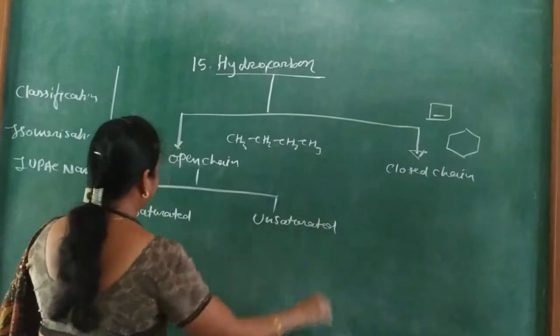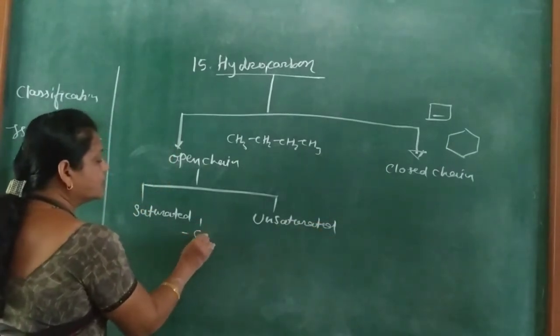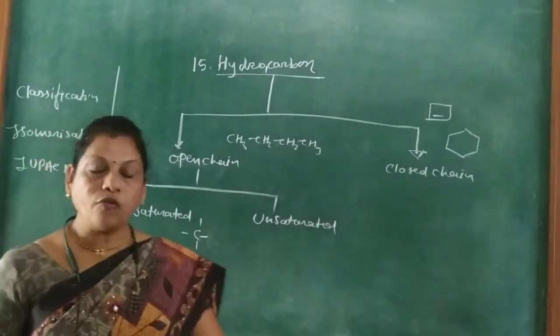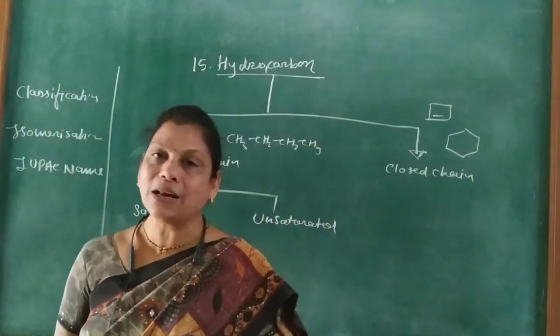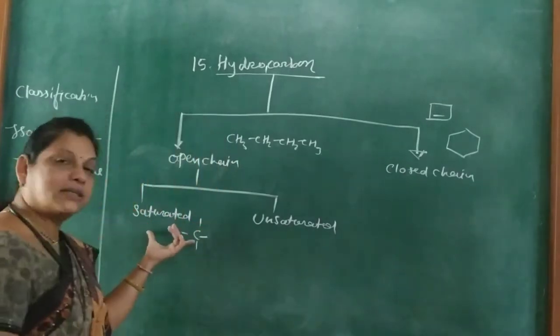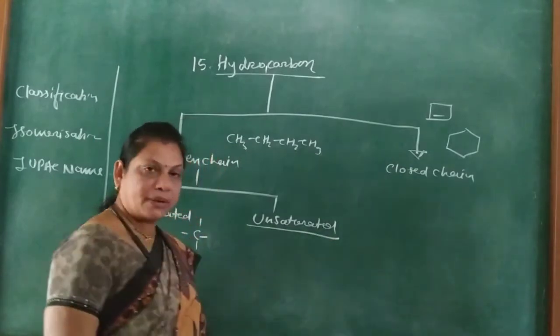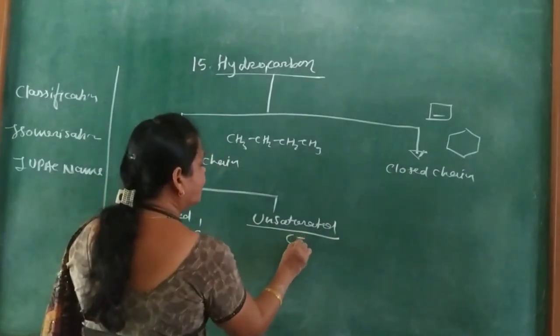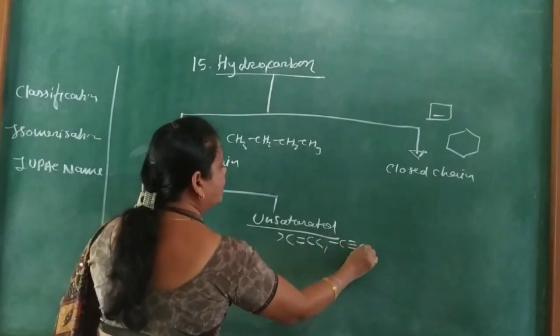Saturated hydrocarbons contain carbon-carbon single bonds, meaning all four valencies of carbon are satisfied by single covalent bonds. Unsaturated hydrocarbons contain either a carbon-carbon double bond or a carbon-carbon triple bond.